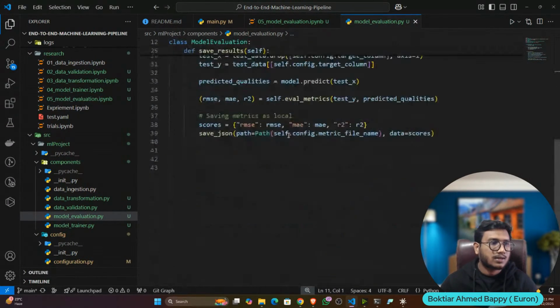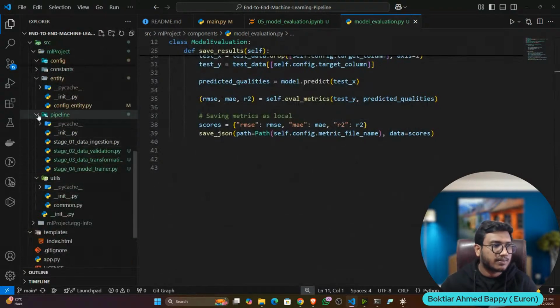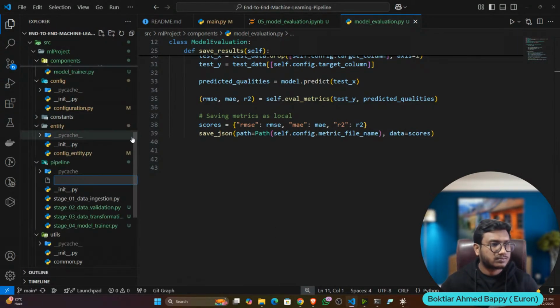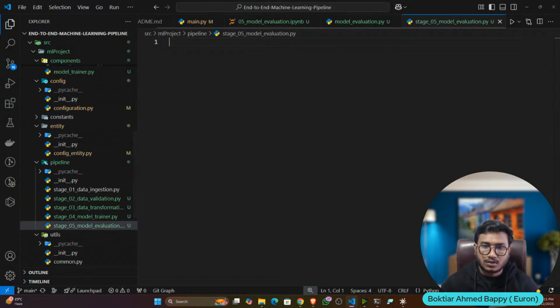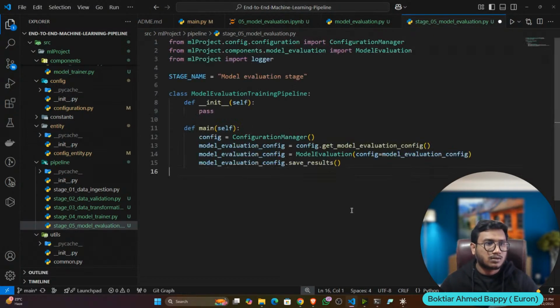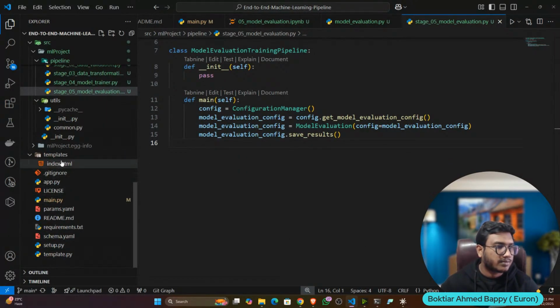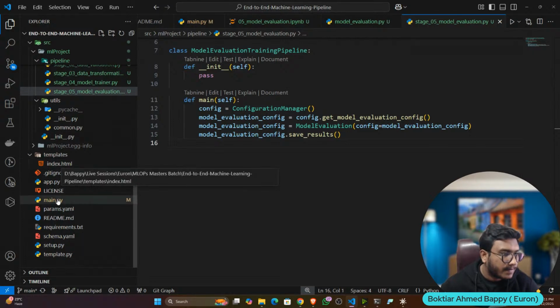It's fine. Now let's write the pipeline. Okay, so now let's define the model evaluation pipeline. Yeah, so this is my pipeline. Then I will add in the endpoint. So main.py.